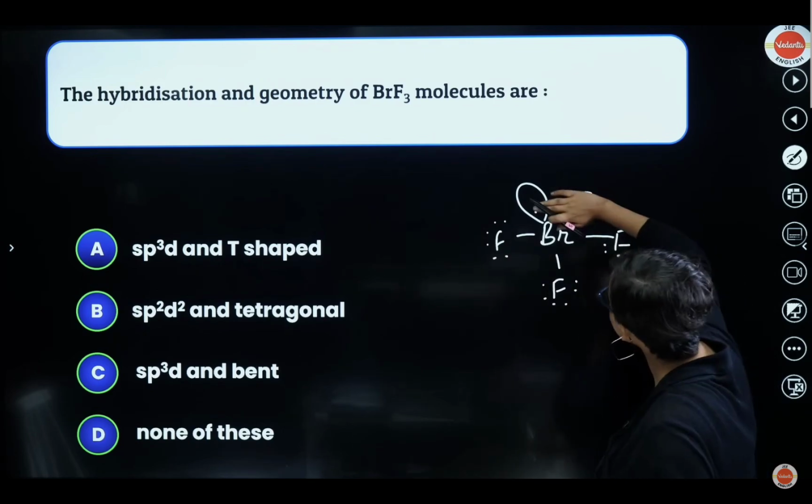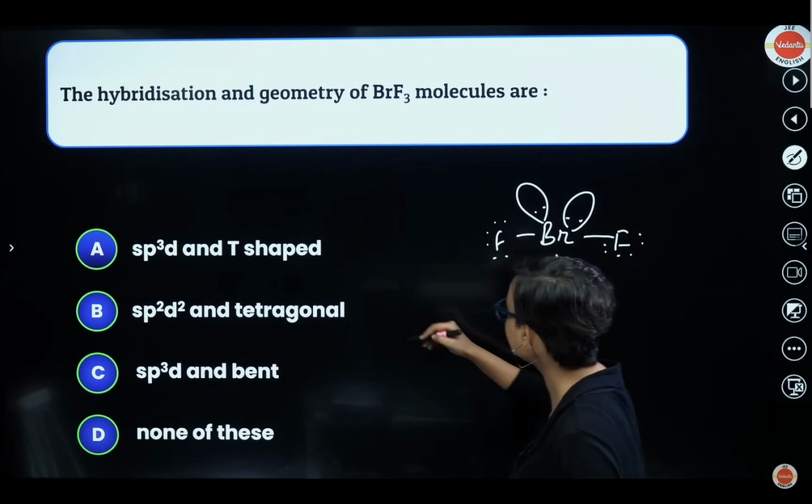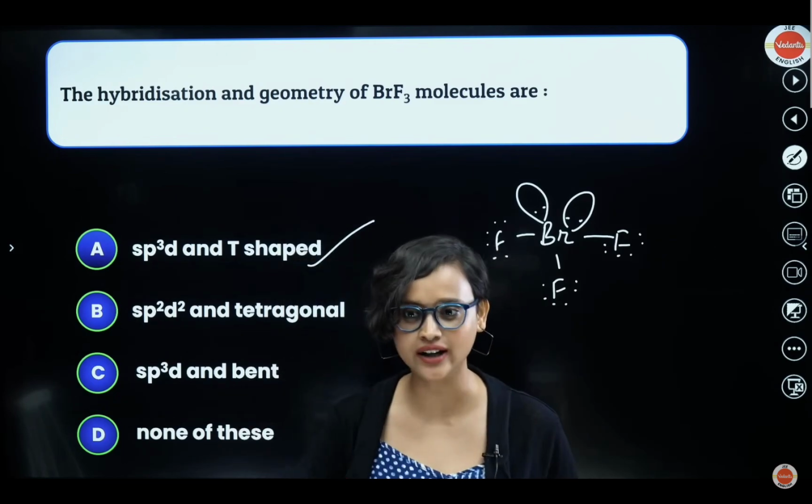Done? Everything clear? So that means that what will it be? sp3d will also be present, right? sp3d and T-shaped. Option A is the correct answer. Make sense? Absolutely correct. You guys got it.